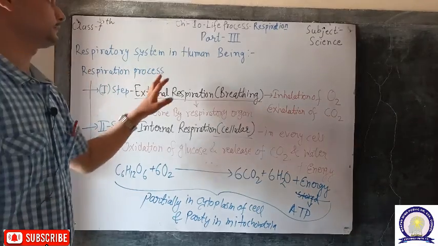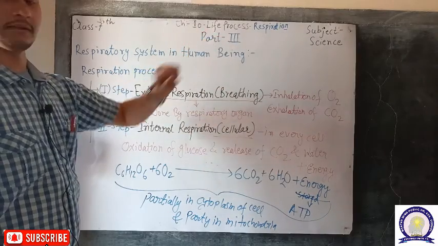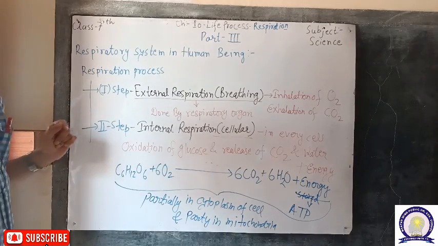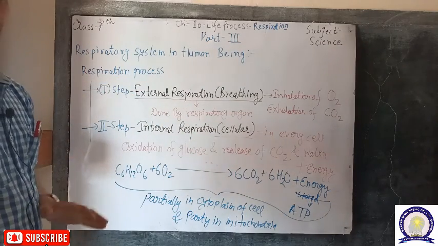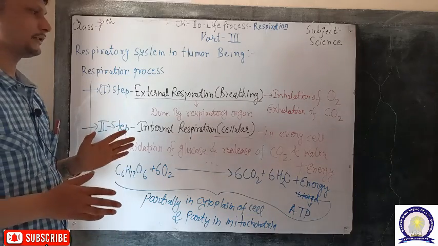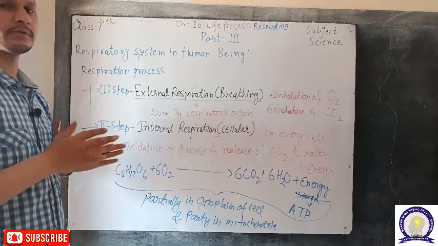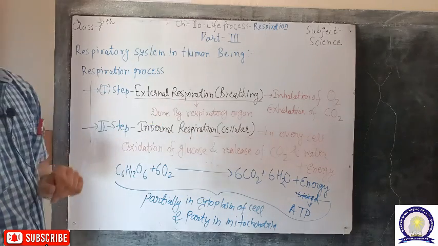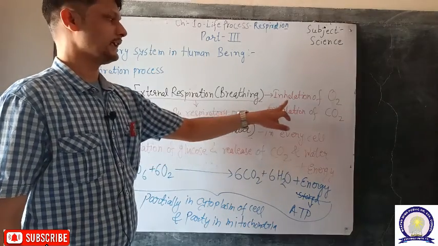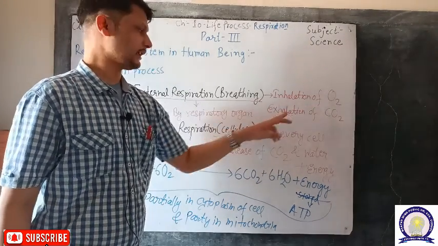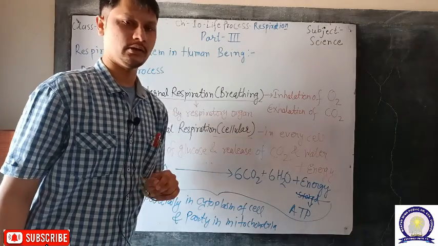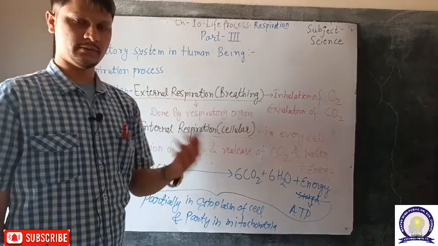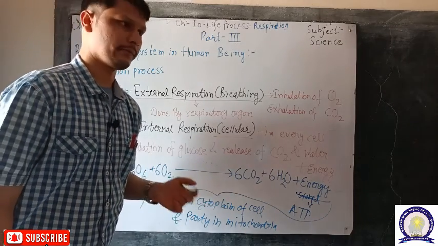Welcome to the third part of the life process respiration, chapter 10 of class 7 science. Continuing the topic with the respiratory system in human beings. As already discussed, respiration is a two-step process. The first step is called external respiration, that is breathing, meaning inhalation of air with oxygen and exhalation of air with carbon dioxide. Mainly this process is done by the respiratory organs, which will be discussed in a further section.